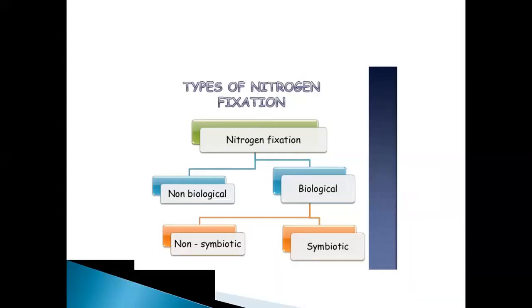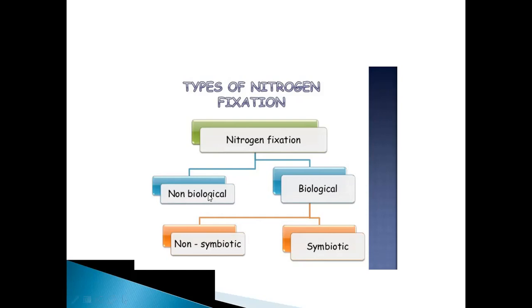Coming to the types of nitrogen fixation, nitrogen fixation is basically of two types: non-biological and biological nitrogen fixation. Basically, what is nitrogen fixation? Nitrogen fixation is the conversion of atmospheric nitrogen into ammonia. This conversion of atmospheric nitrogen or dinitrogen into ammonia can be done by two processes. One is non-biological and the other one is biological. Non-biological means there is no involvement of any living organisms or biological entities in this conversion.